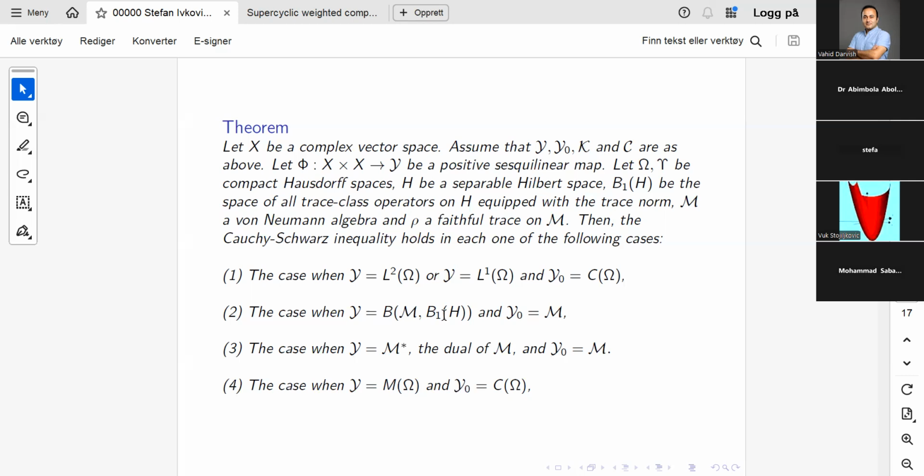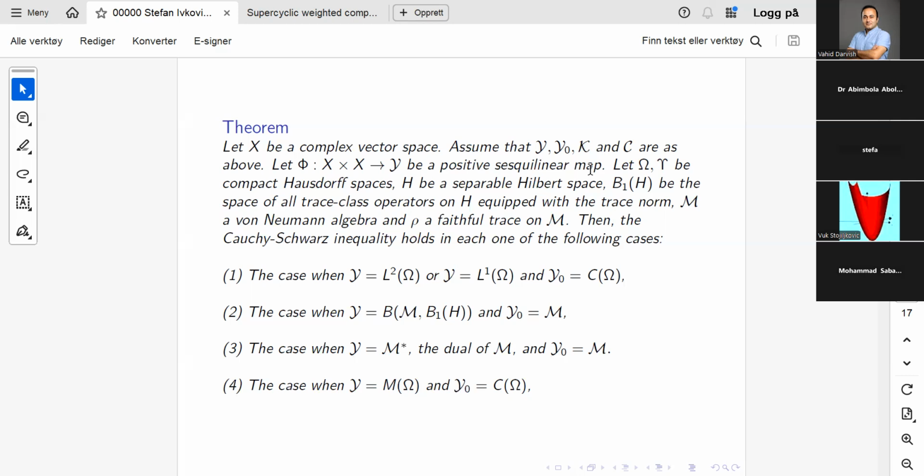Of course, I should say what is the cone here. Of course, the cone here are positive operators. What are positive operators? Those operators which map the cone in M, the cone of positive elements in M, into the cone of positive elements in B1 of H. Natural definition of cone. Okay, so it is important to say that here we consider arbitrary positive Sesky linear maps.